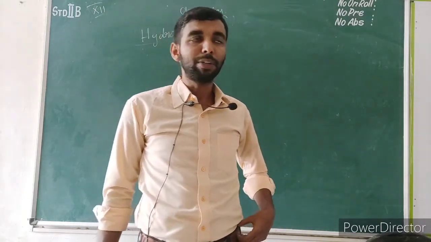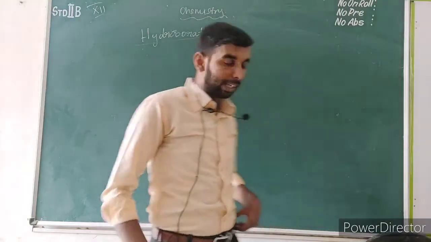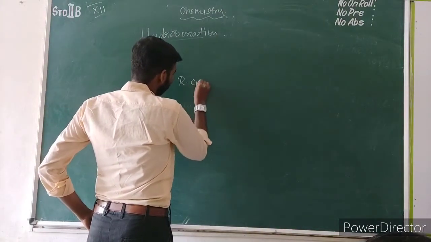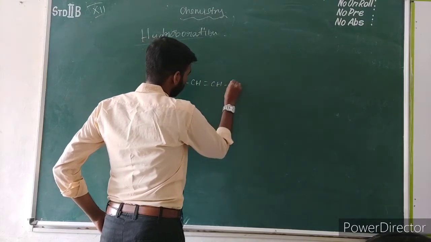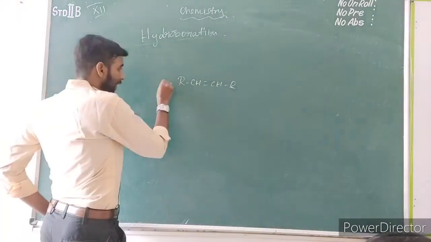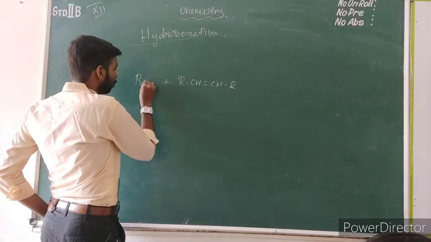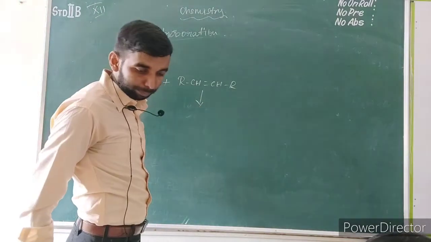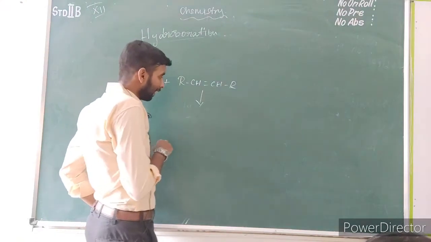The reaction occurs between the diborane and the alkene compound. The alkene compound is nothing but R single bond CH double bond CH single bond. This is called the alkene compound. The reaction occurs between this alkene compound and diborane, B2H6. The product will be formed as a trialkyl borane.